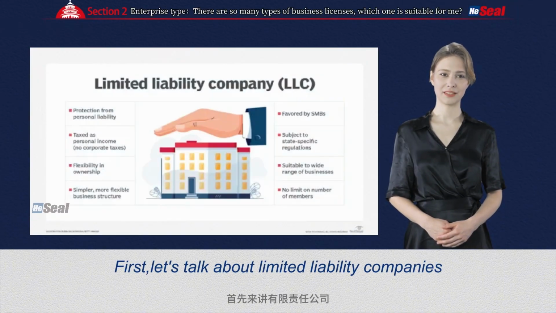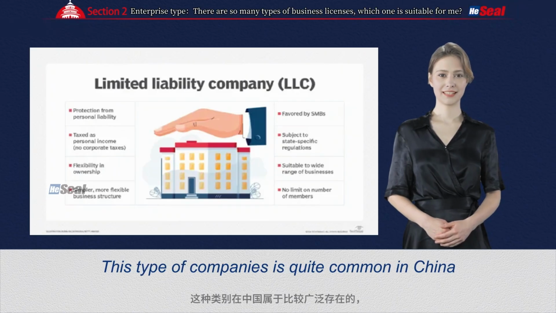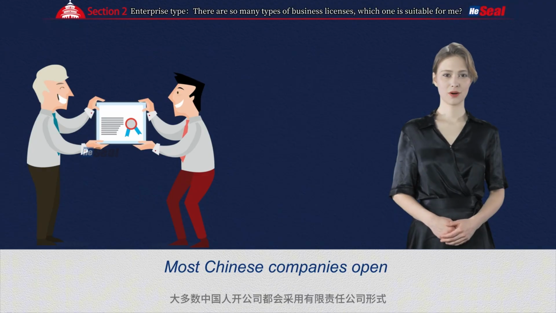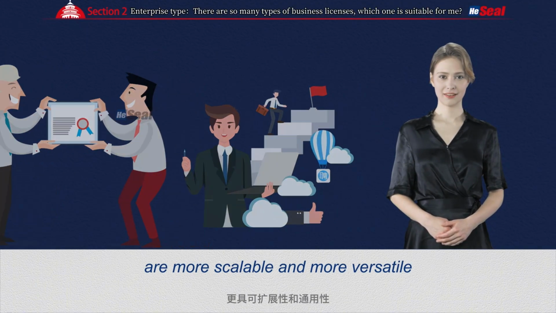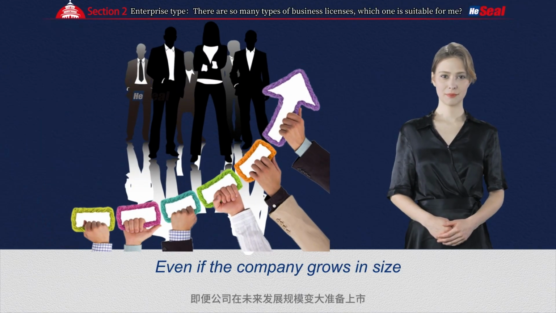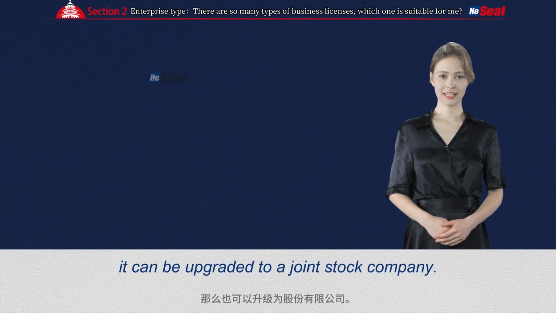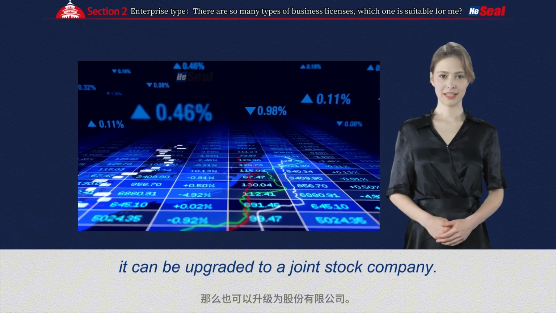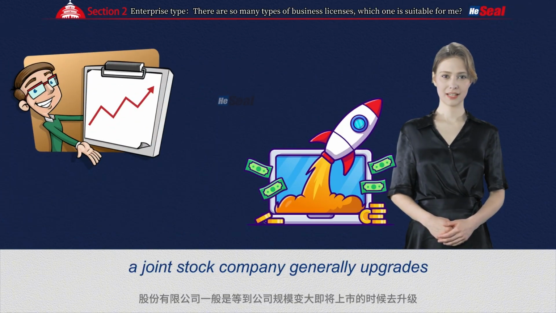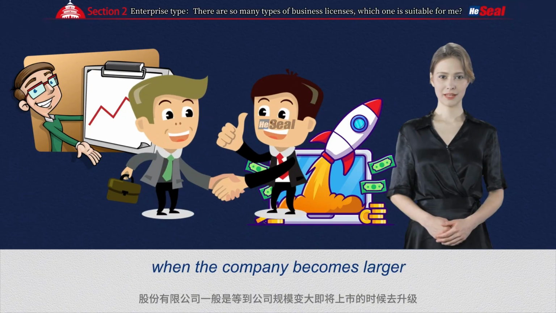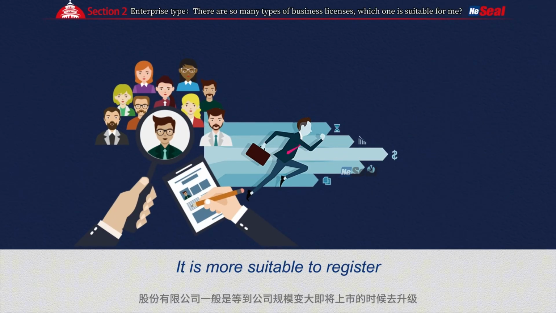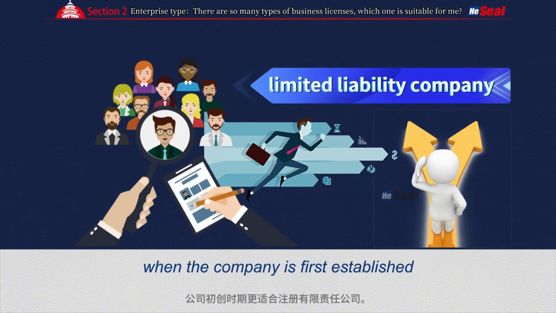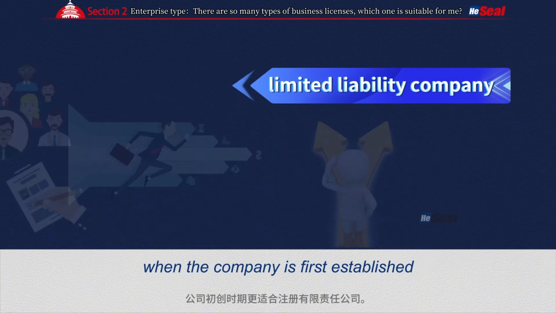First, let's talk about limited liability companies. This type of company is quite common in China. Most Chinese companies open limited liability companies, which are more scalable and more versatile. Even if the company grows in size and prepares to go public in the future, it can be upgraded to a joint stock company. But please note that a joint stock company generally upgrades when the company becomes larger and is about to go public. It is more suitable to register a limited liability company when the company is first established.